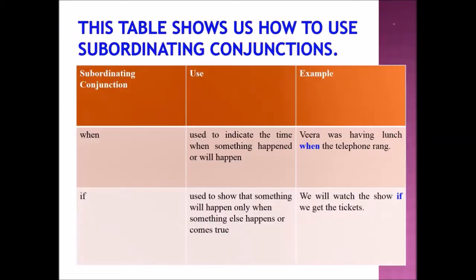Students, this table shows us how to use subordinating conjunctions. First, let's see about when. When is used to indicate the time when something happened or will happen. Example sentence: Veera was having lunch when the telephone rang.